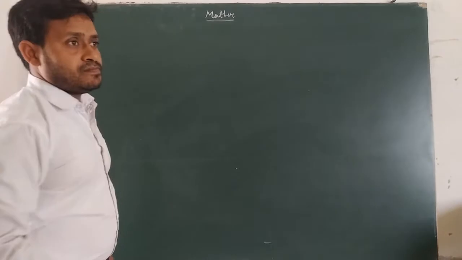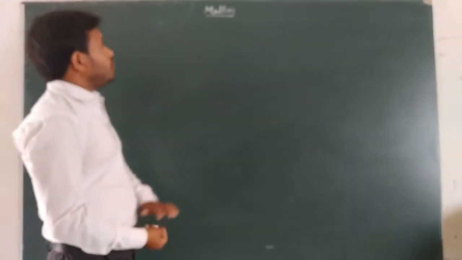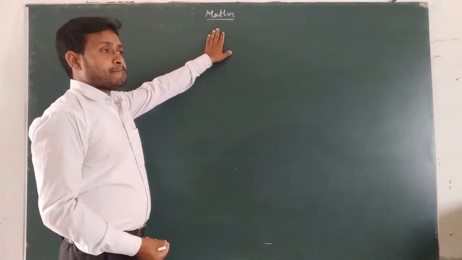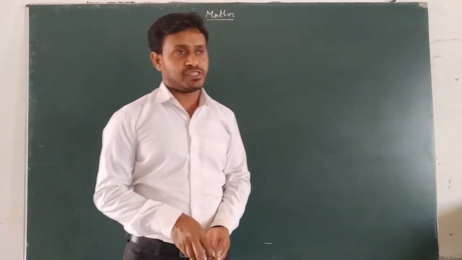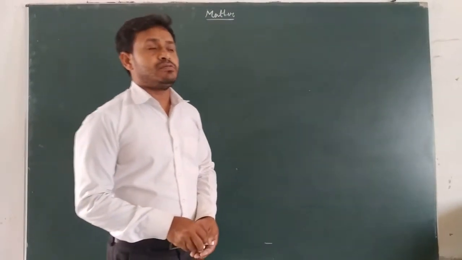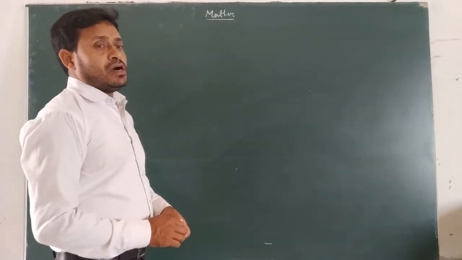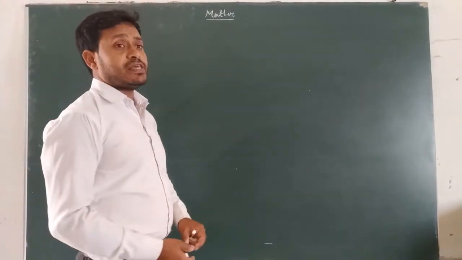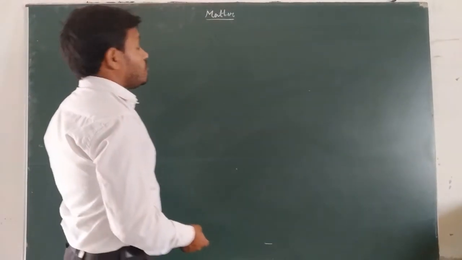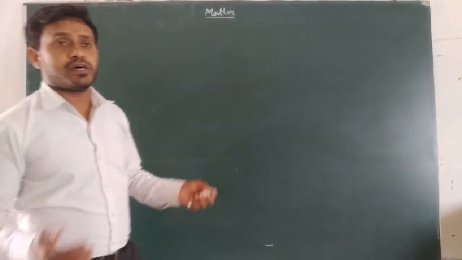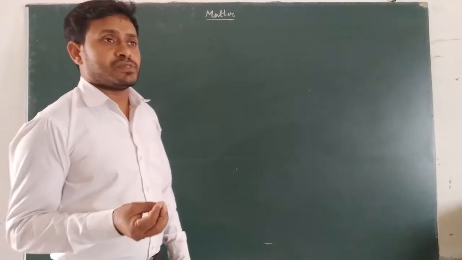We know that in this world many things are present and they consist of matter. Matter is anything that occupies space and has mass. Occupies space means it covers area, and the amount of matter a body contains is called mass.